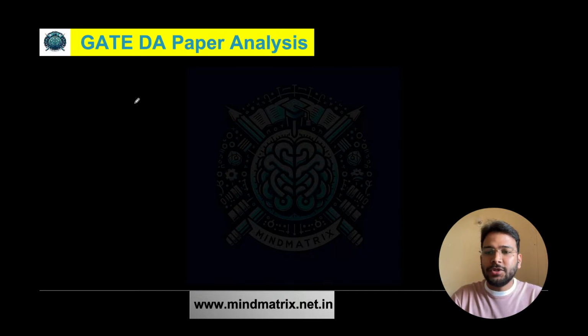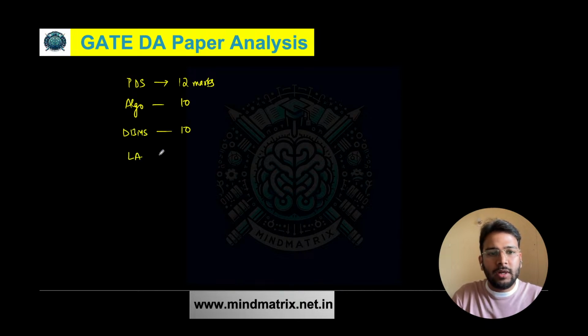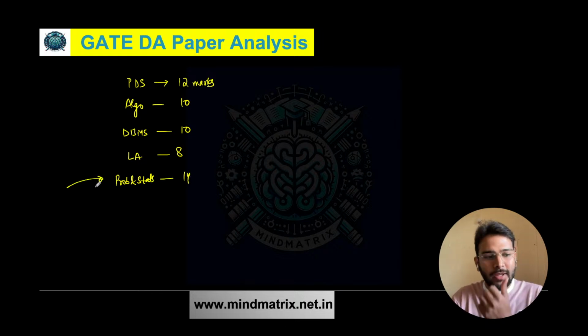Okay, so let's see the distribution of the subjects. If you talk about programming data structure, it was asked for around 12 marks. Algorithms, 10 marks. DBMS, 10 marks. Linear algebra, 8 marks. Probability and statistics, 14 marks. So you can see probability and stats was very important, and it is one of the important subjects of this GATE DA, which you can't miss at all.